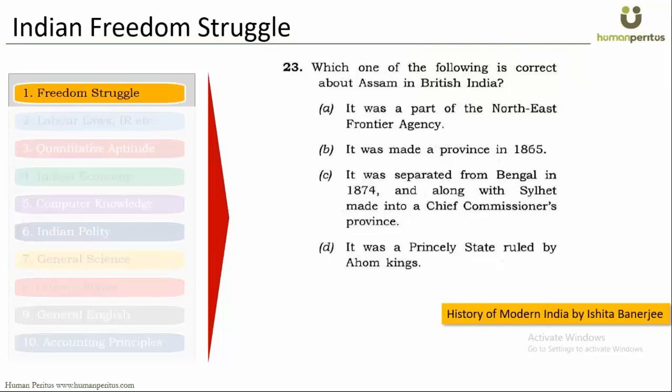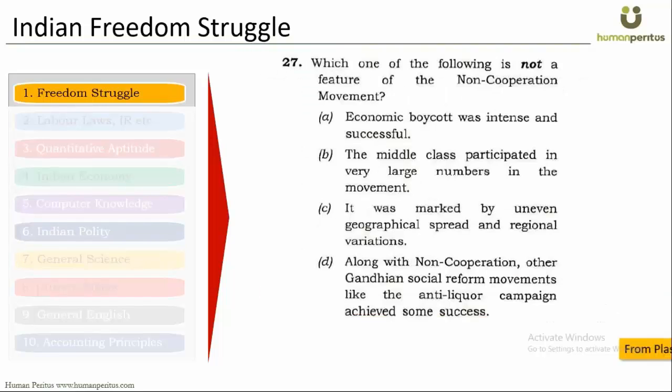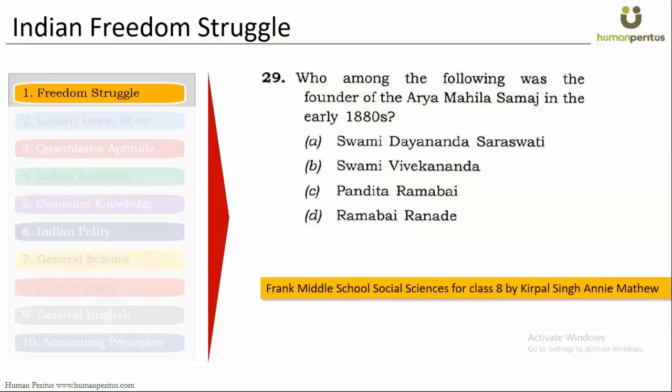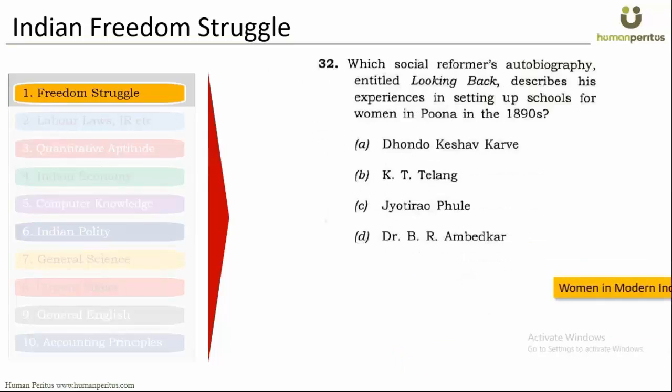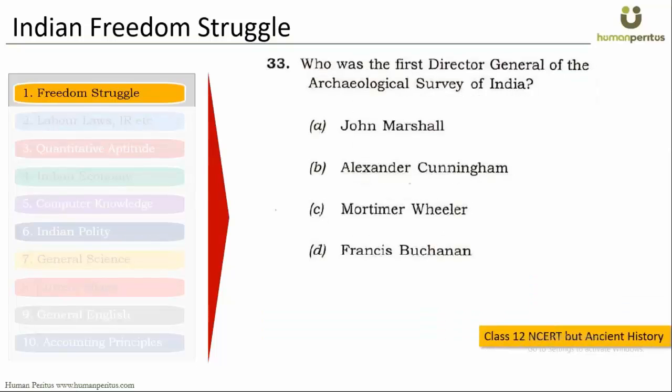Then this from some book, Ishita Banerjee, Bipin Chandra, again Bipin Chandra, then some other book, then Plassey to Partition, and then Ishita Banerjee, then Kirpal Singh, then Bipin Chandra, then Plassey to Partition, and then Women in Modern India. Yeah, 2-3 questions came from this book. I don't know if some of you have even heard of this book. Now 2-3 quick things, guys, just to break some misconception. Number one, there was only one question from NCERT books out of 15 questions.